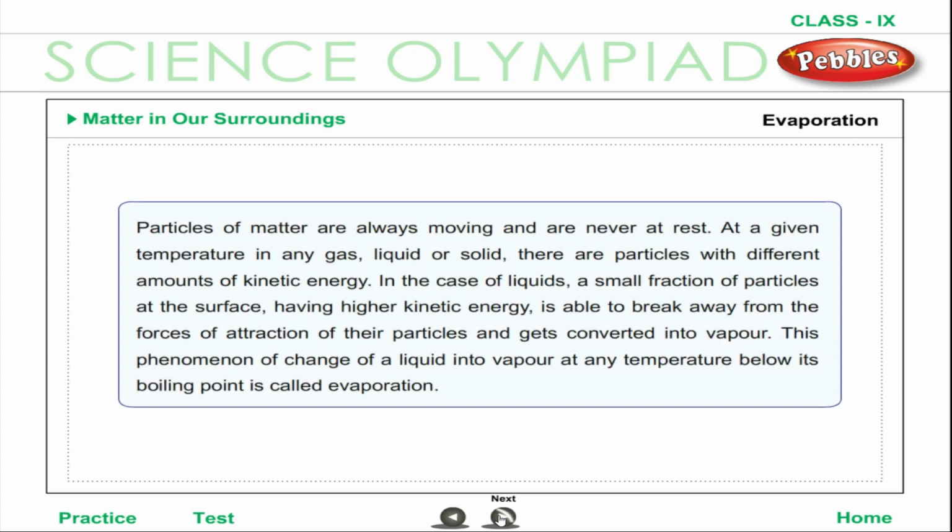Evaporation. Particles of matter are always moving and are never at rest. At a given temperature in any gas, liquid or solid, there are particles with different amounts of kinetic energy. In the case of liquids, a small fraction of particles at the surface, having higher kinetic energy, is able to break away from the forces of attraction of their particles and gets converted into vapor. This phenomenon of change of a liquid into vapor at any temperature below its boiling point is called evaporation.